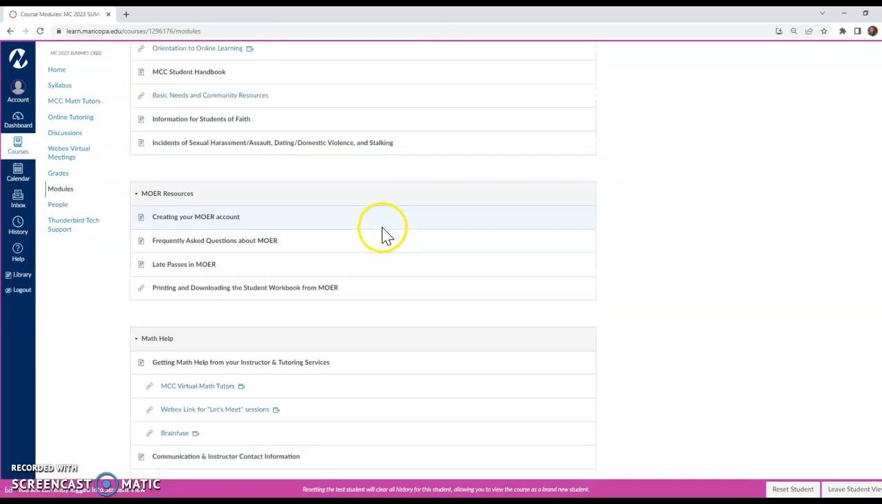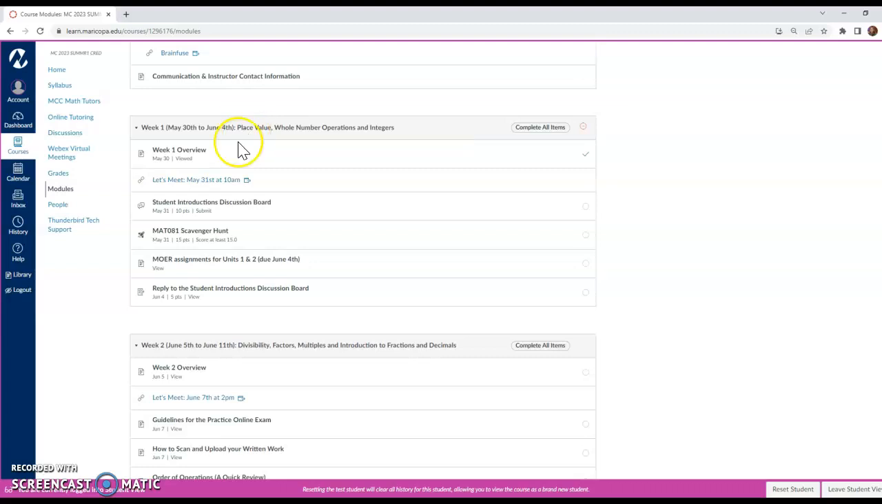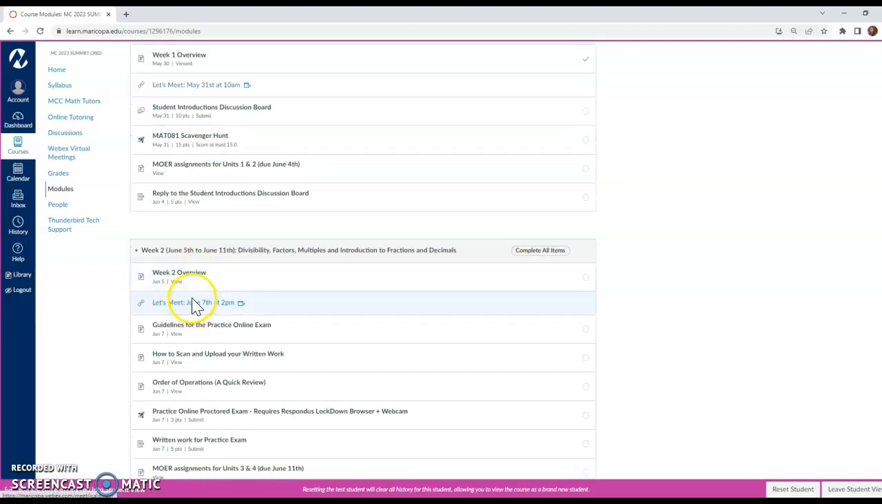You'll notice when you go in the modules, each week I have a module and there will be the link for the Let's Meet session that week. So for instance, in week 1, May 31st at 10 a.m., week 2, June 7th at 2 p.m., and so on. That's all you have to do, is click on that and that brings you to my WebEx room. So that's a great way for us to connect. Okay.